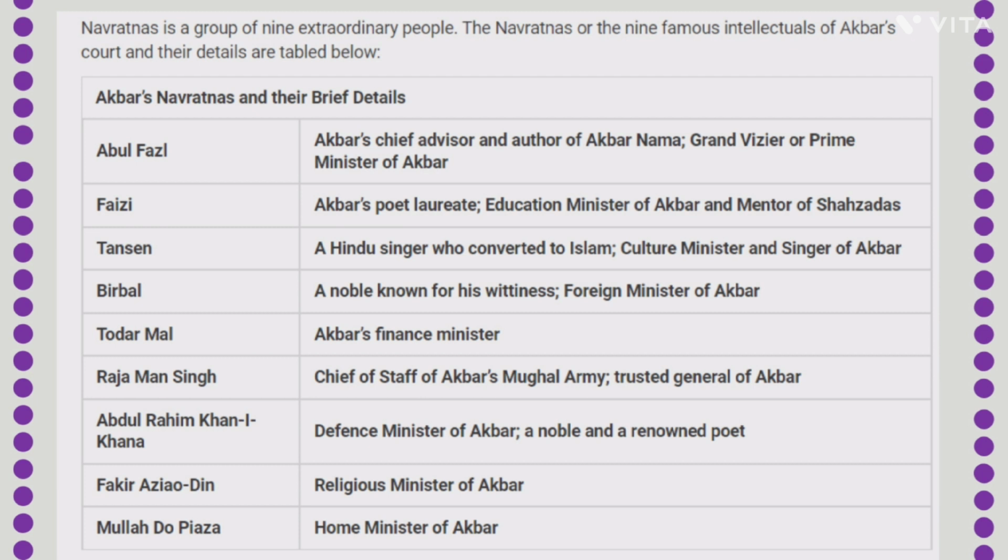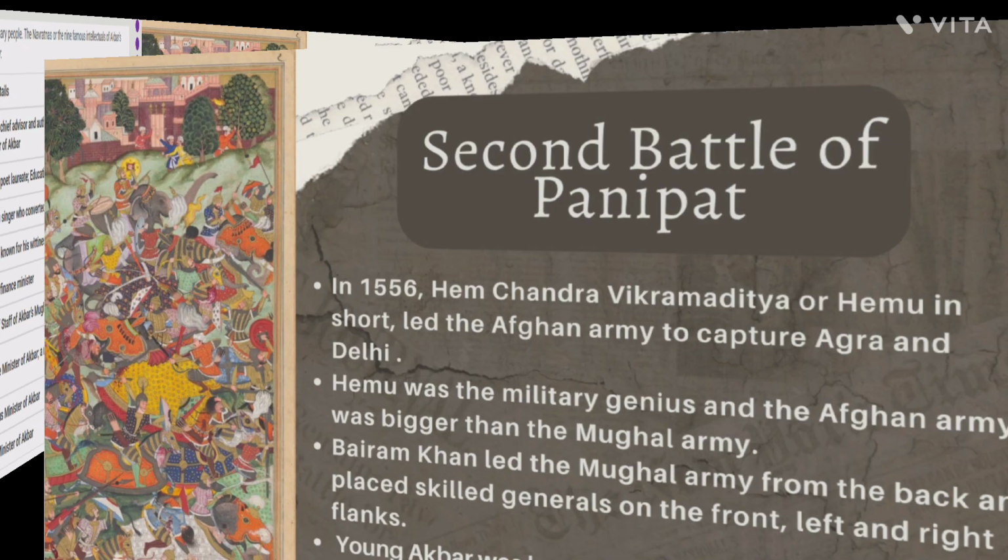He was a noble known for his wittiness and was also the foreign minister of Akbar. All these 9 gems are really very important and took a lead role in expanding the Mughal Empire in India.